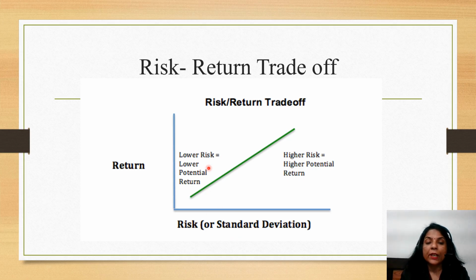Here you look at that. The first thing is lower risk is associated with lower potential return, and higher risk will be compensated by higher potential return.